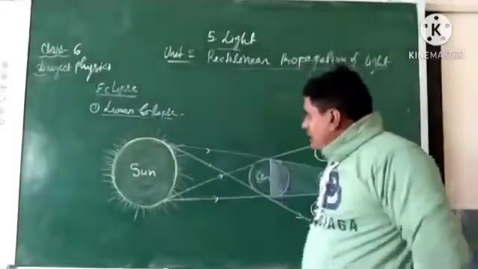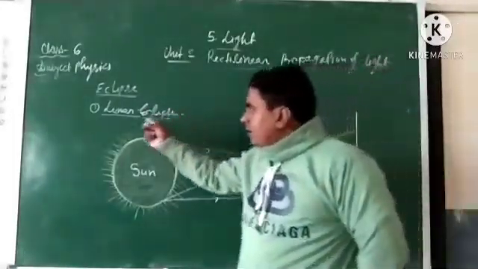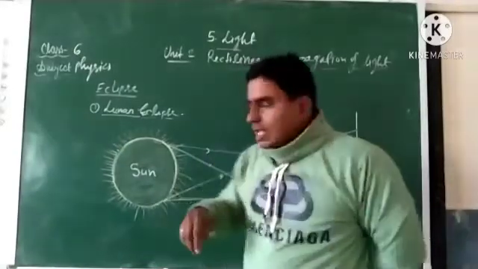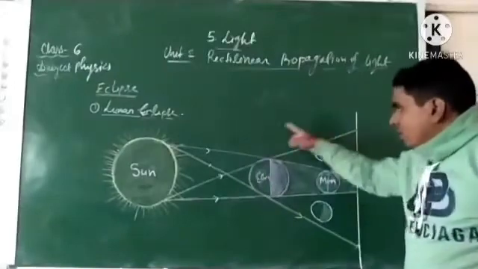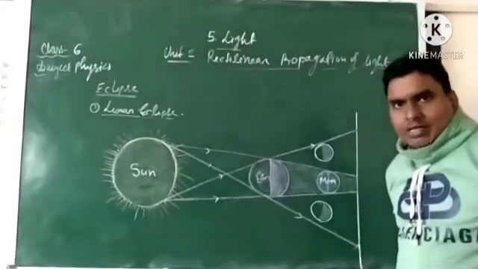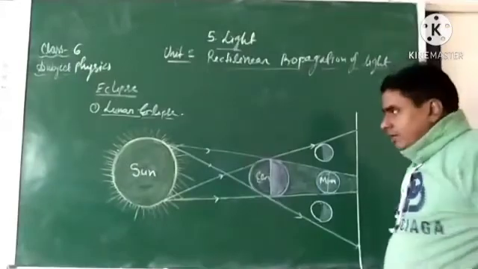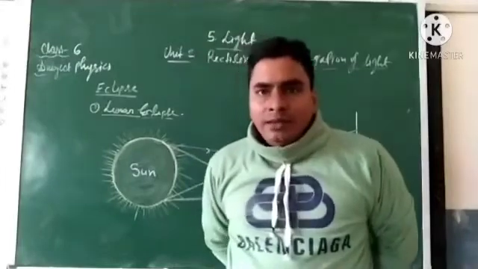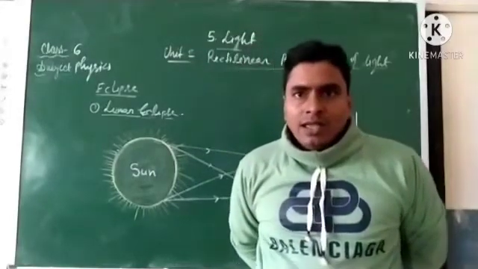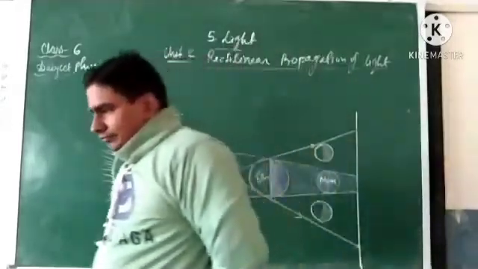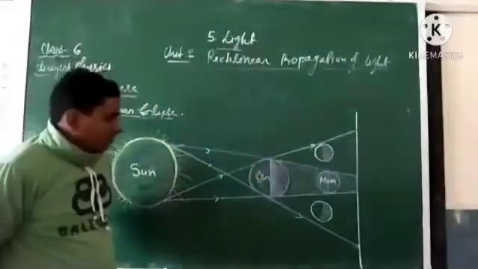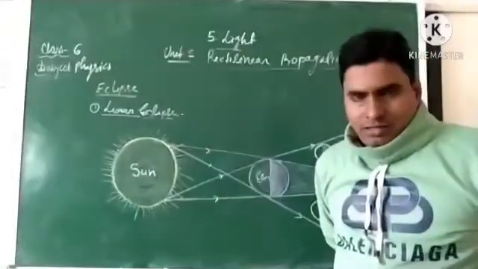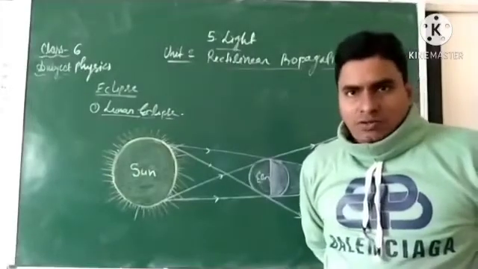We know that the earth revolves around the sun, and the moon revolves around the earth. But their revolving paths are different, and the planes are also different.